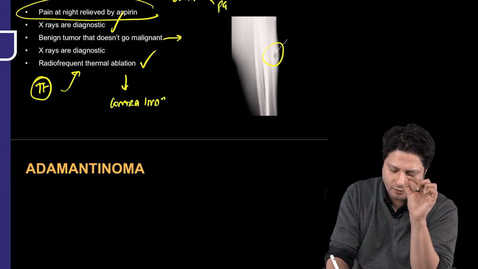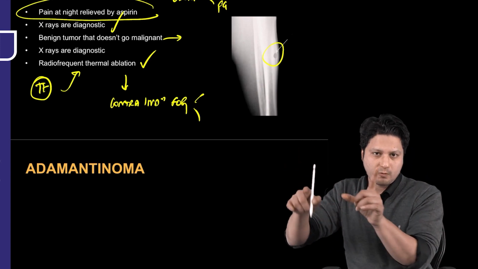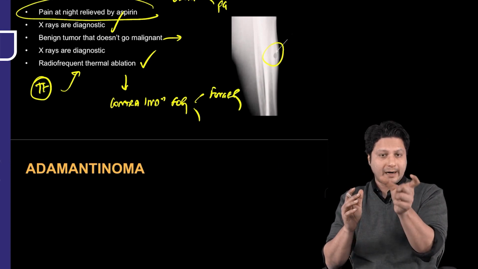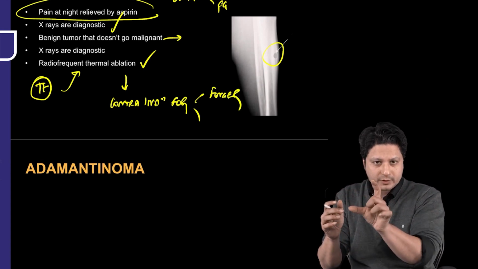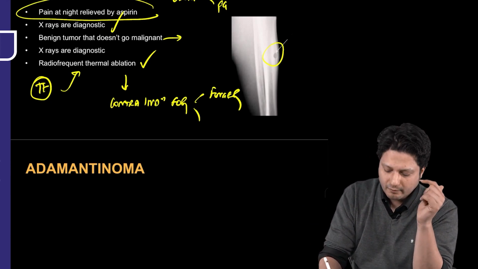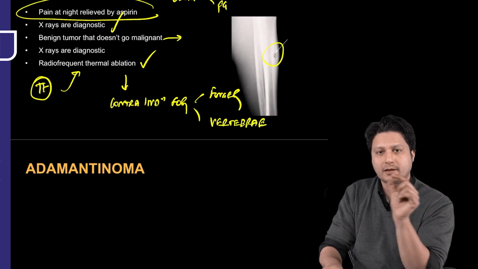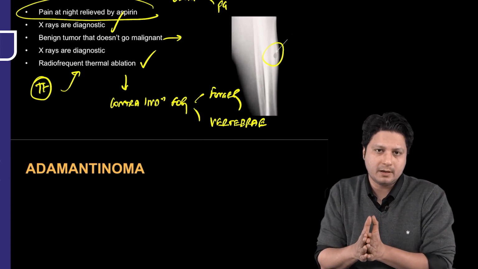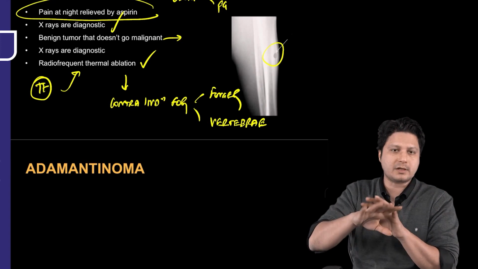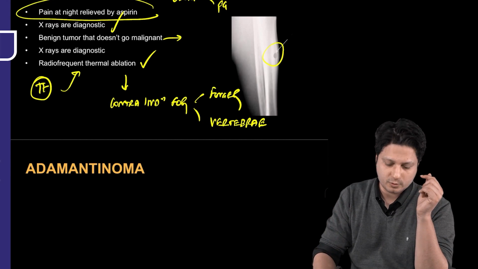for osteoid osteoma which is located at these 2 locations. 1, fingers. Thermal ablation of the finger might lead to a permanent disability because of the disarrangement of the pulleys and the tendons attached. That is point number 1. Second, vertebrae. If it is located in a vertebra, then the possibility of a heat-related injury to the spinal cord can also happen. So it is a contraindication in these 2 locations. Otherwise, today it is managed by thermal ablation and not by excision of the tumor.